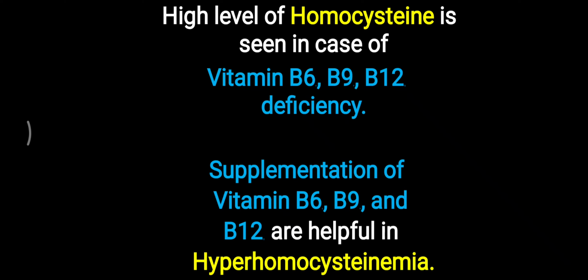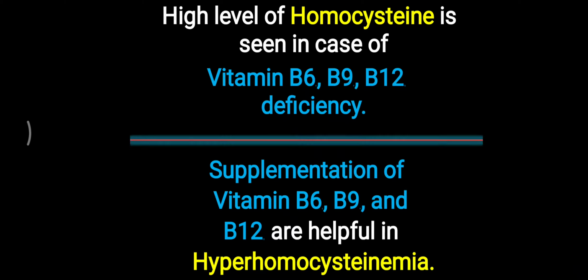In the same way, another common question can be asked: supplementation of vitamin B6, B9 and B12 is very helpful in hyperhomocysteinemia to prevent or decrease the homocysteine level. Simply, vitamin B6 is pyridoxal phosphate, B9 is folic acid and B12 is cobalamin, and they are very helpful for the metabolism of homocysteine. If you understand the metabolism of homocysteine, then it is very easy to understand why these vitamins have a crucial role in relation to homocysteine.